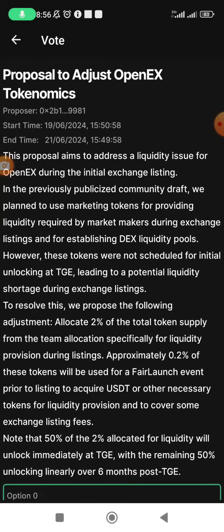Actually, that statement alone is enough for me to look at what the value of OEX is likely to be. So note that 50% of the 2% allocated for liquidity will unlock immediately at TGE, with the remaining 50% unlocking linearly over 6 months post TGE.